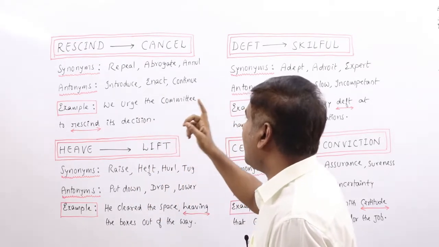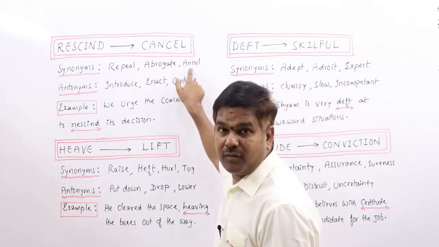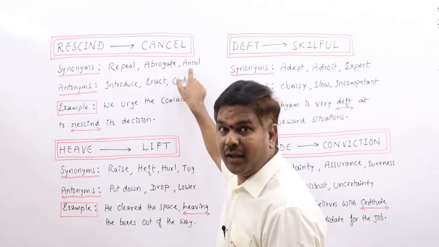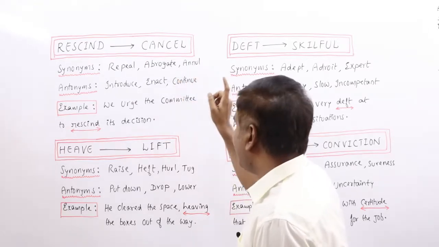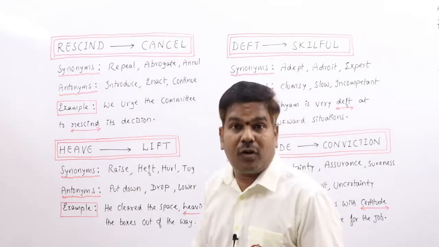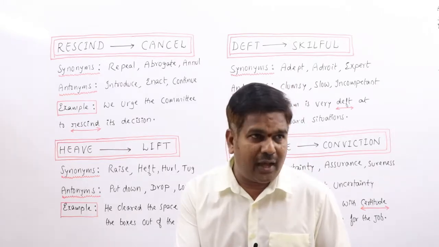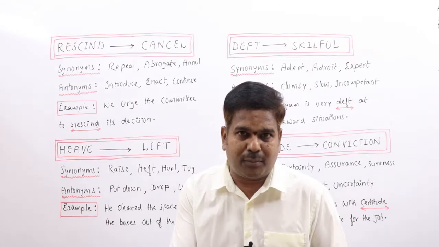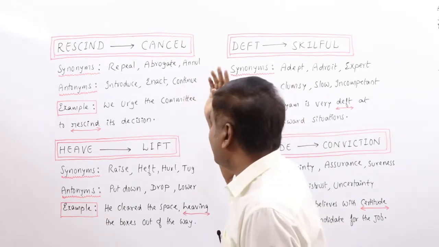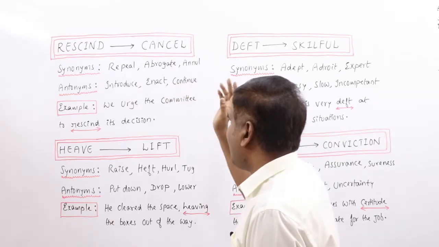Synonyms: repeal, abrogate. Hope you remember the word annul, right? That day we also discussed it when we discussed nullify. So annul, reverse, recall, overturn. Yesterday or the day before, I think we discussed the word overturn. One more meaning is cancel a law or order.